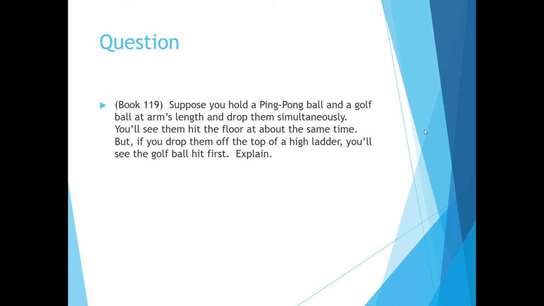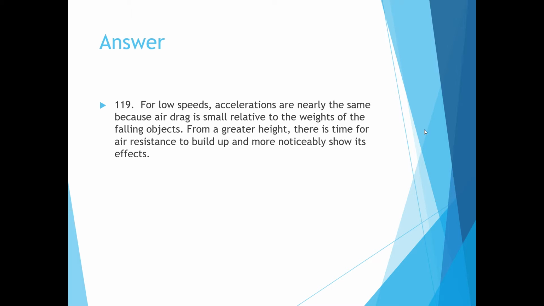So another question. Suppose you hold a ping pong ball and a golf ball at arm's length and drop them simultaneously. You see them hit the floor at about the same time. But if you drop them off the top of a high ladder, you'll see that the golf ball hits first. Explain. So why is that? What's different if you just drop them at arm's length onto the floor versus when you climb up on a ladder? So hopefully you recognize that at low speeds, accelerations are nearly the same because there's not a whole lot of air resistance. From a greater height, there is time for that air resistance to build up and more noticeably show what effects it has.